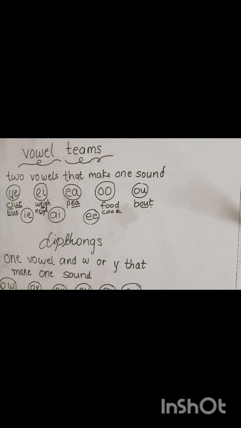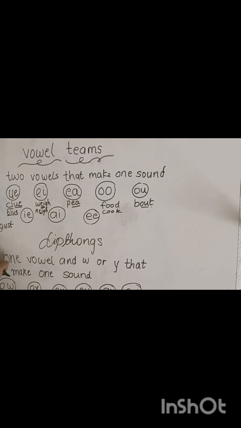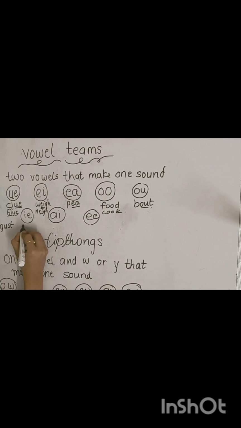A and U makes aw, like August, August. Is this visible? Yes, this is visible. Okay, IE makes I, like pie, pie.